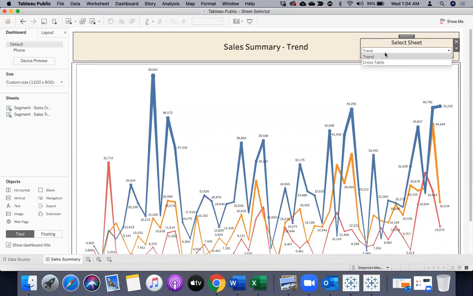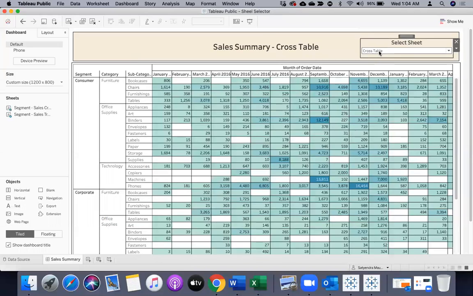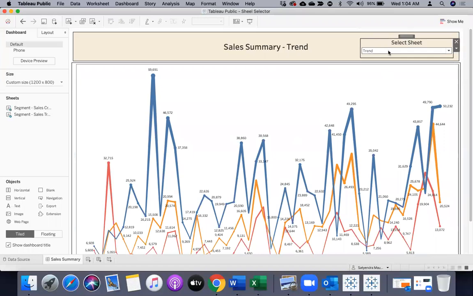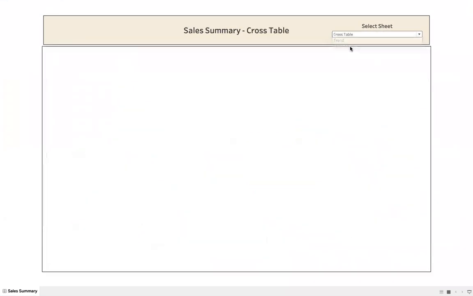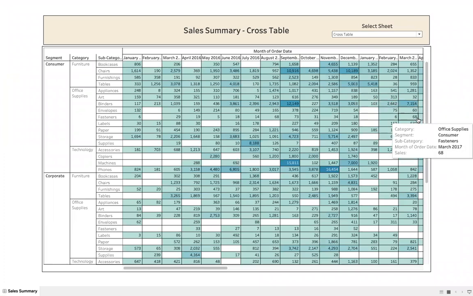So you can see I have created a sheet selector. There are two sheets. Basically, one represents the trend of data and another represents a cross table, which I have given as a flexibility to users so that they can switch between both of these sheets, right?